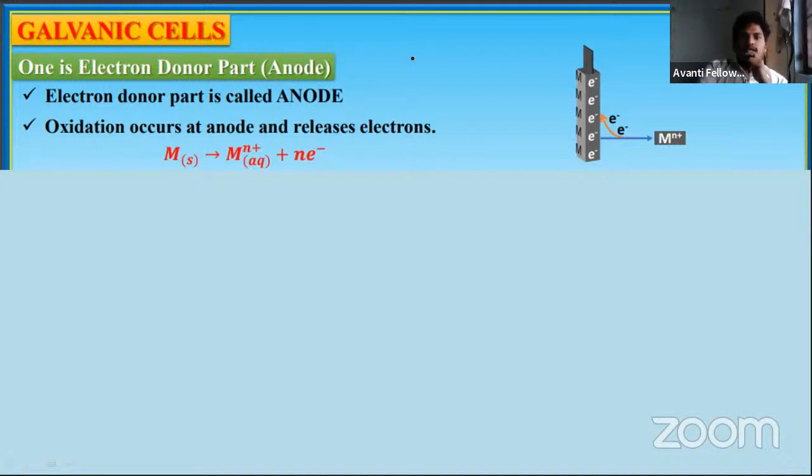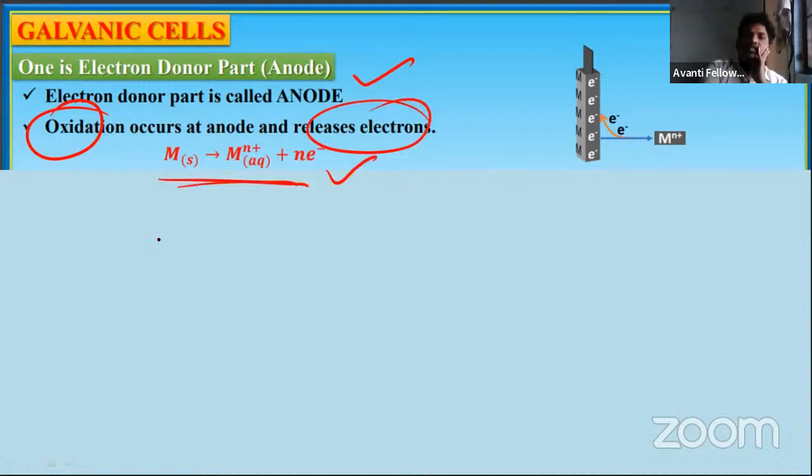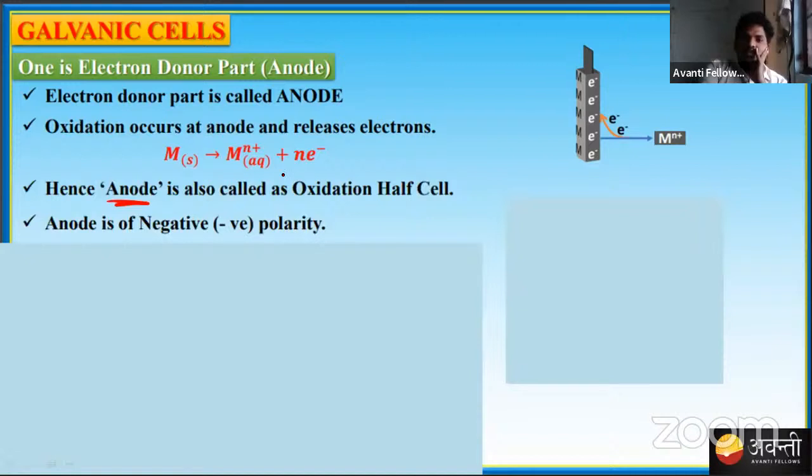So next one, just now I talked about the anode. What is happening at the anode? At the anode, we have seen oxidation and it releases electrons. So the net reaction of oxidation looks like this. In case of zinc, we just saw Zn gives Zn2+ plus 2 electrons. So the anode is also called the oxidation half cell. Whatever reactions occur at the anode, we call the oxidation half cell reaction. And we also see that the charge is negative.